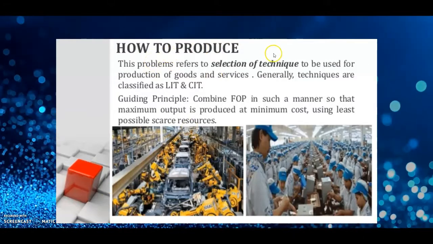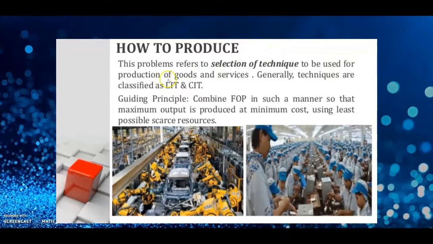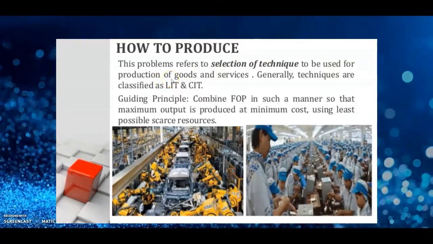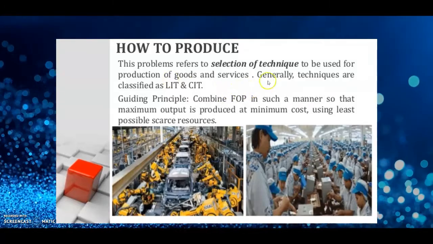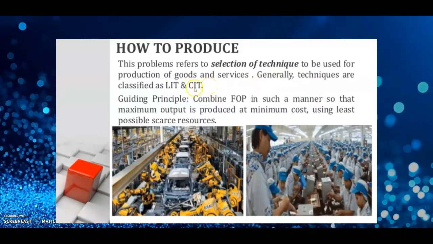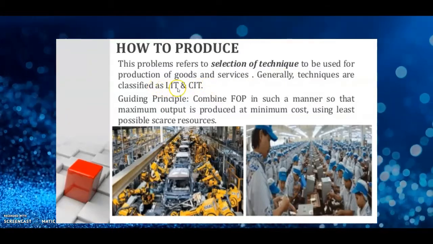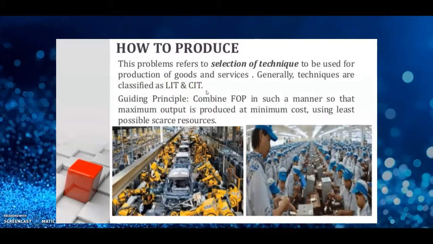Then second one, how to produce. This is also called the problem of choice of technique of production. There are two techniques: labor intensive technique and capital intensive technique. In labor intensive technique, we use more of labor and less of capital.